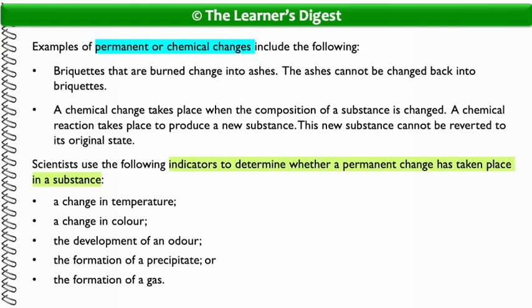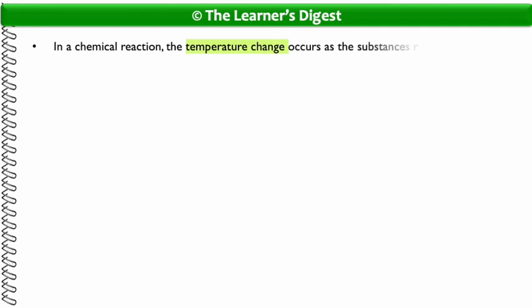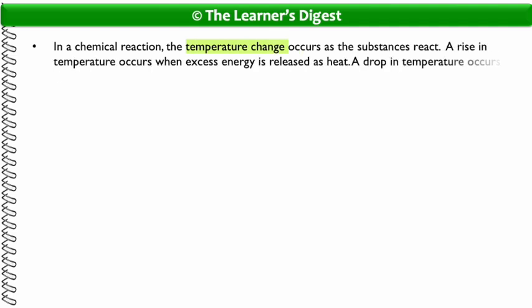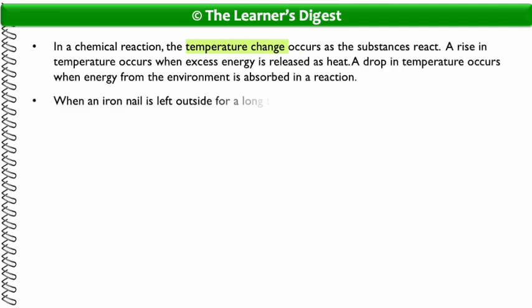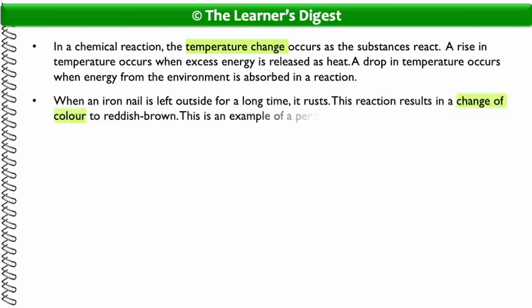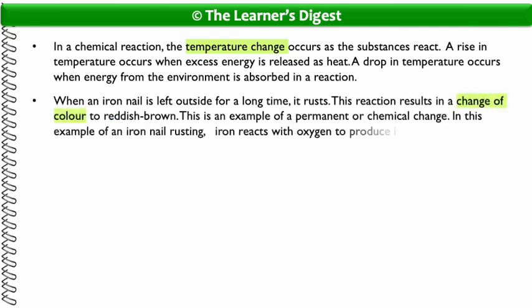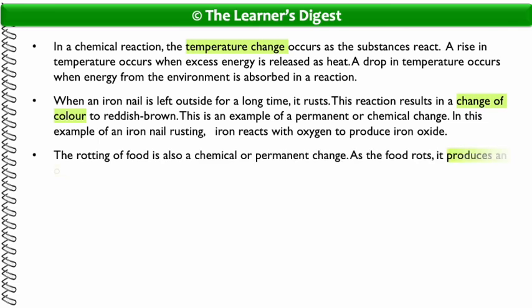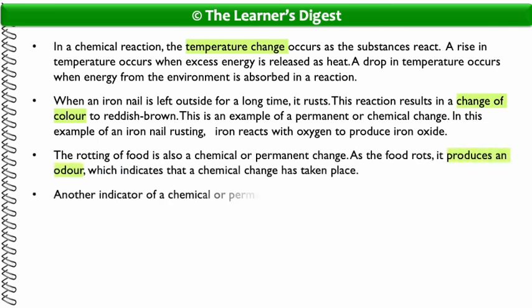Scientists use the following indicators to determine whether a permanent change has taken place in a substance: a change in temperature, a change in color, the development of an odor, the formation of a precipitate, or the formation of a gas. In a chemical reaction, the temperature change occurs as the substances react. A rise in temperature occurs when excess energy is released as heat. A drop in temperature occurs when energy from the environment is absorbed in a reaction.